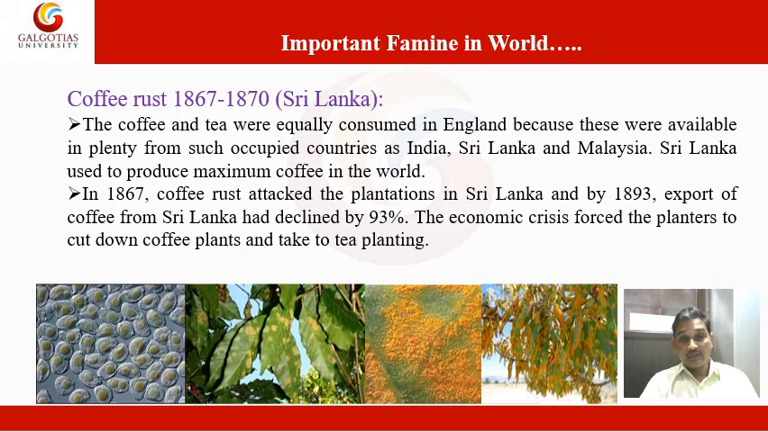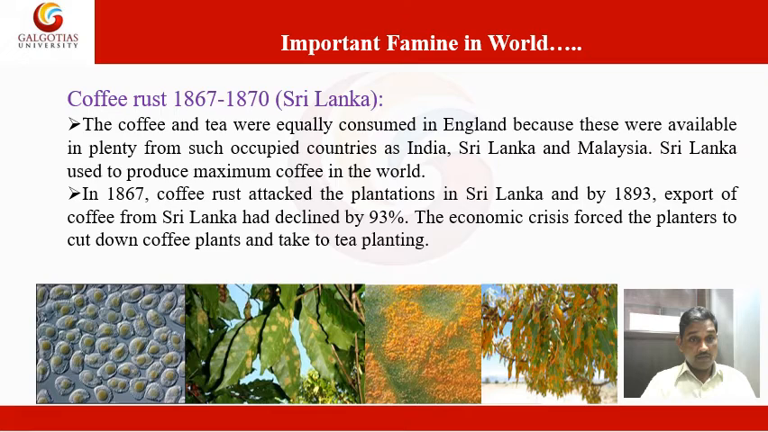In 1867, the coffee rust attacked the plantations in Sri Lanka, and by 1893, export of coffee from Sri Lanka had declined by 93%. The economic crisis forced the planters to cut down the coffee plants and take to tea plantation.